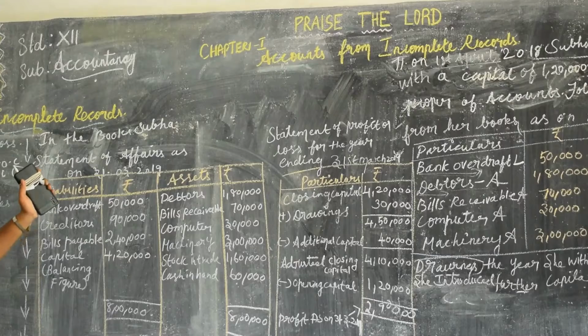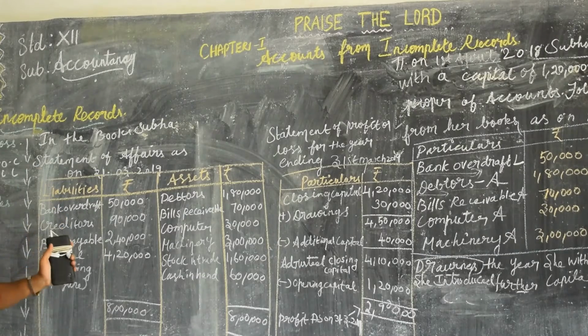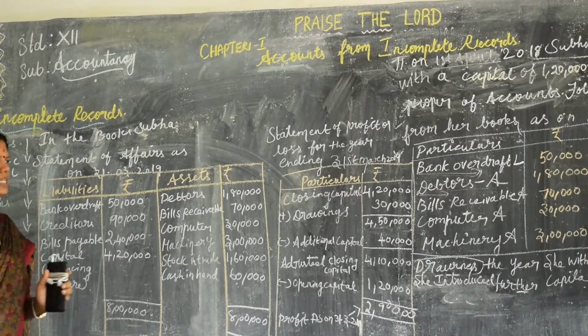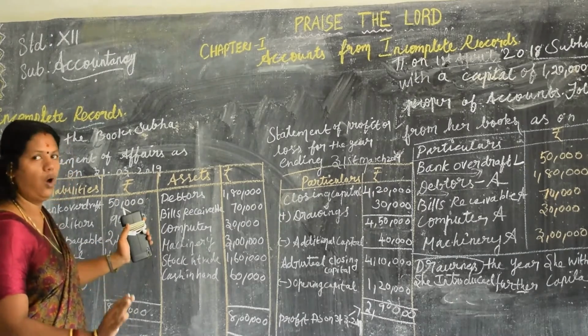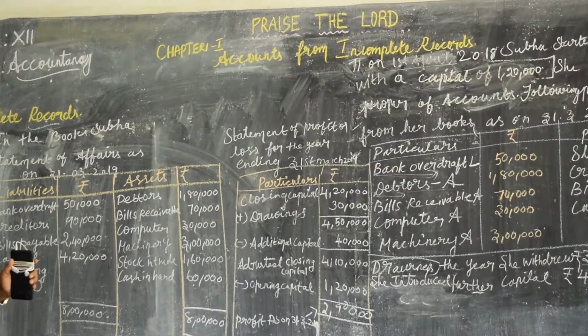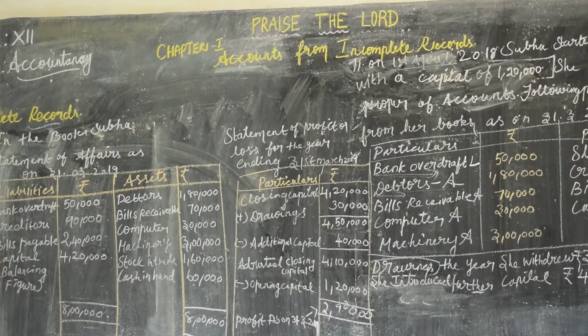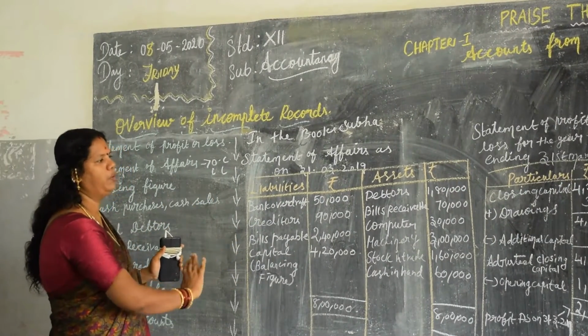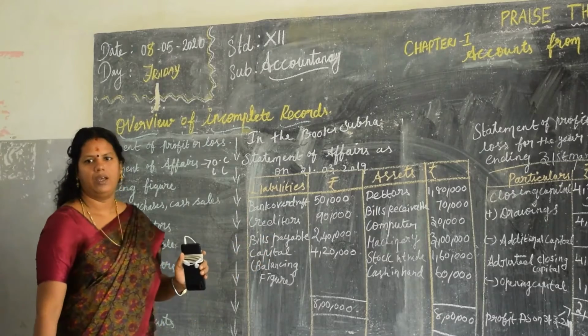If you have worked it out, you will be able to know the differences, and you can go into depth of this subject. So make sure you are working out the example sums. When you work out the example sums only, you will be able to analyze it.